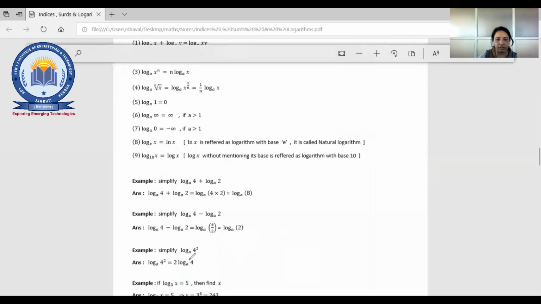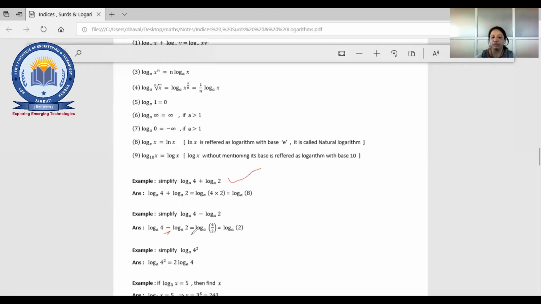Same thing here. The first one is a plus. So log 4 plus log 2, these are base 8. So what happened? You can multiply them, so log 2 into 4 or 4 into 2, so log 8 base 8. Now log 4 minus log 2, fine. So that can be log 4 minus log 2 base 8. So here there will be a minus sign.